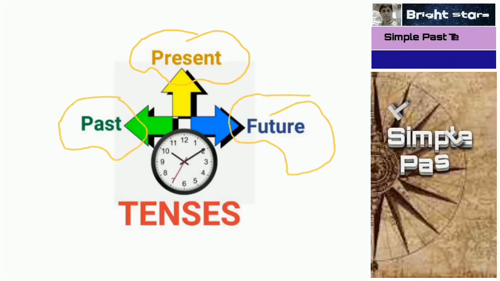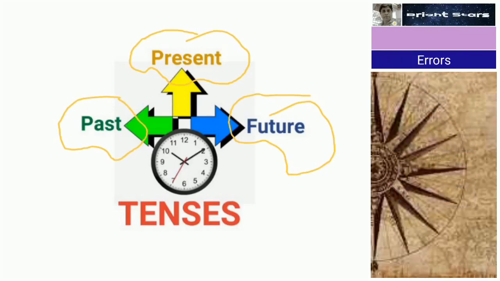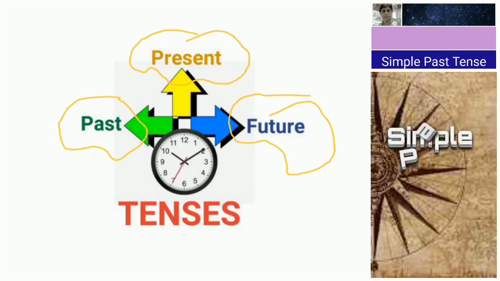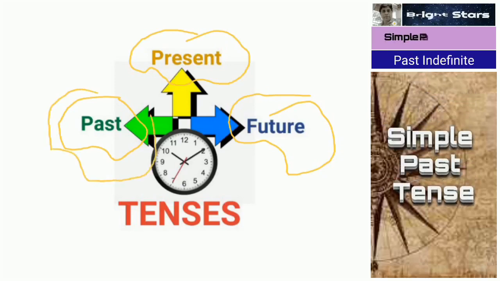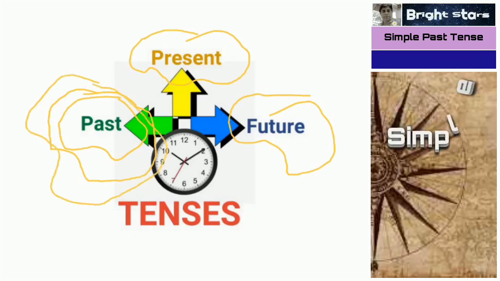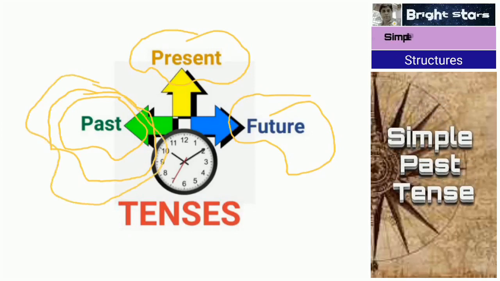In the first four videos we covered four kinds of present tense, and now I would like to introduce you to the past tense, especially simple past tense.